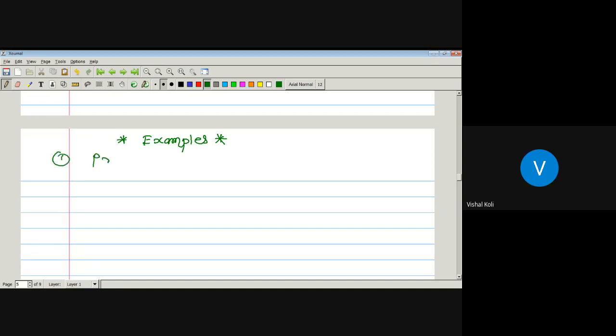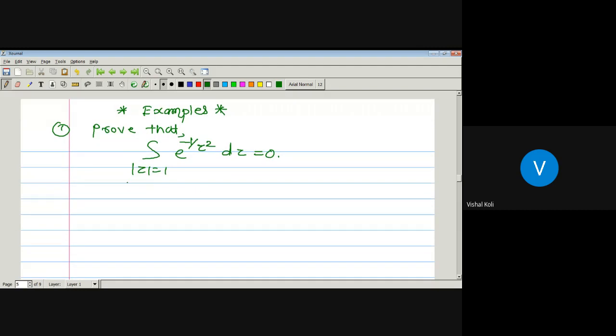First one. Integration over the circle mod z equal to 1, which means the circle having center 0 and radius 1, of e to the power minus 1 upon z square dz is equal to 0. Okay, and that we have to prove. Its solution: what is f here? Here f is nothing but e to the power minus 1 upon z square. As we have to use the Cauchy